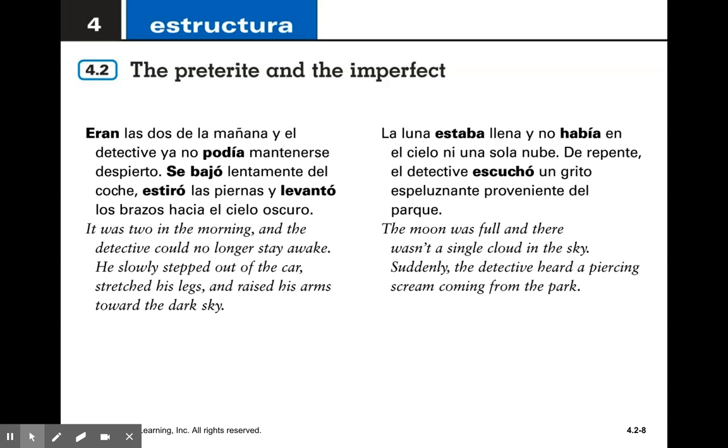So, eran las 2 de la mañana y el detectivo ya no podía mantenerse despierto. Se bajó lentamente del coche, estiró las piernas y levantó los brazos hacia el cielo oscuro. It was 2 a.m., and the detective could no longer stay awake. He slowly stepped out of the car, stretched his legs, and raised his arms towards the dark sky.